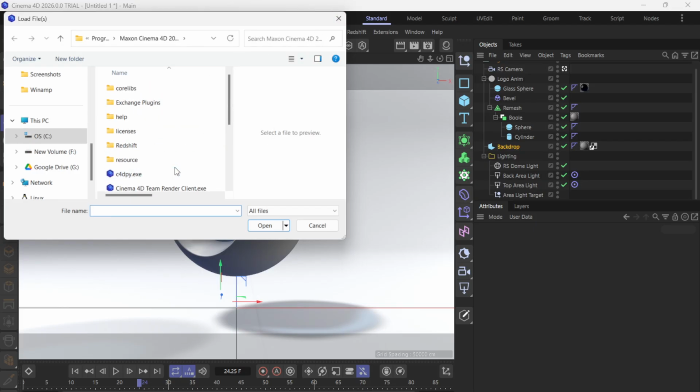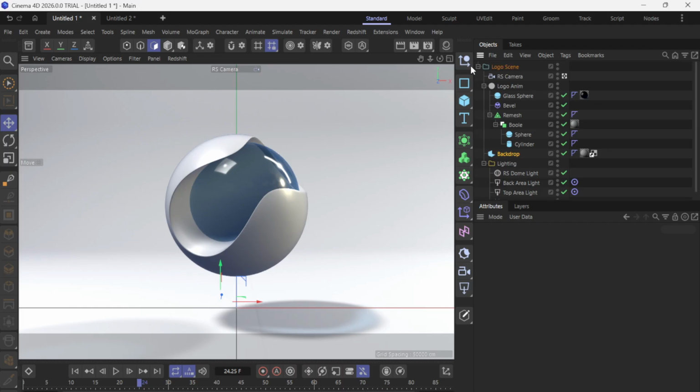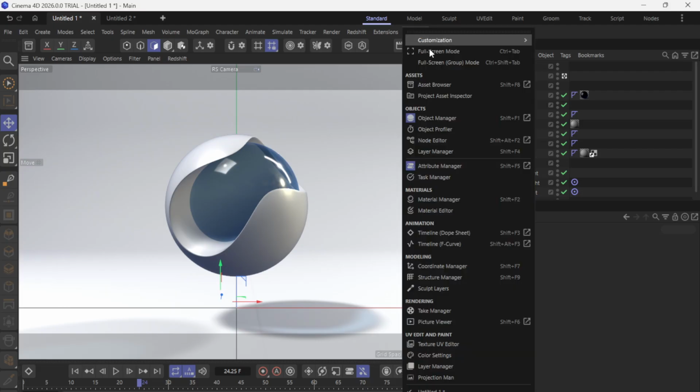To make this step smooth, place the OBJ, the MTL, and all texture images together in a single folder before you start. Once the import is complete, you should see your object in the Object Manager and a set of materials in the Material Manager. If the materials are correctly linked, you'll notice the colors, reflections, and textures appear in the viewport.